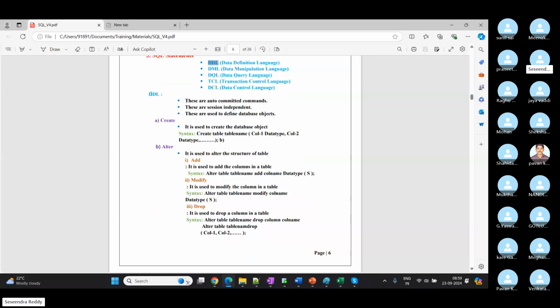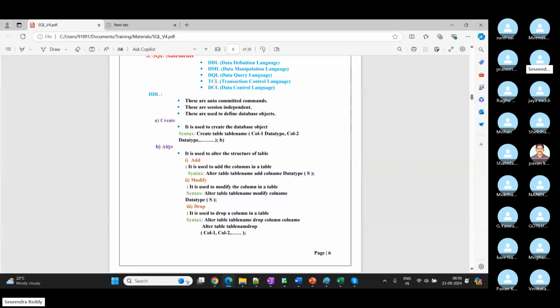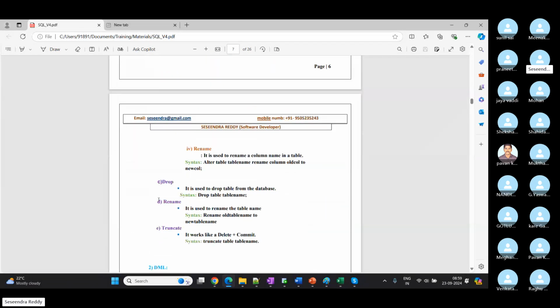So you can see under DDL, these are auto commit commands. These are session independent. These are used to define database objects. Okay. If we use create, it will create a table, the initial structure of a table, then altering. So whatever we have seen: adding, modifying, dropping, right, and renaming. And again, drop and rename are also used to modify the table names or drop the table. Okay, truncate works like delete plus commit. And delete is used to delete the data. Don't get confused. Again, we will see this one.